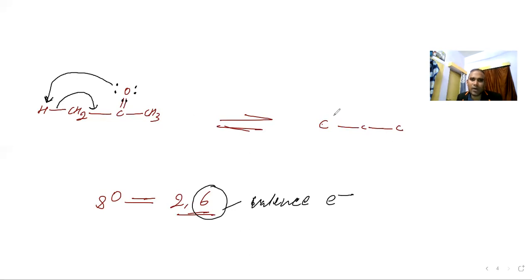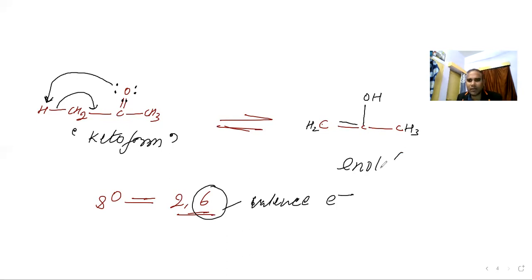So now see what is going to happen. Here there will be a double bond. Here will be OH. Here, how many are left? CH2, and here is CH3. So this is known as what? Keto form. Little tough, but you can understand. Keto form, and this is going to be the enol form.